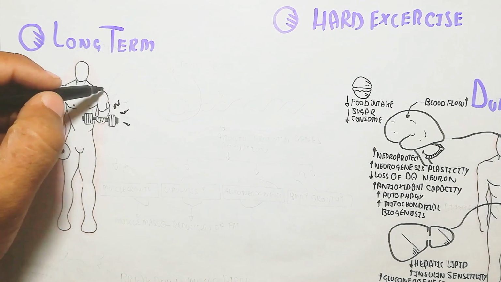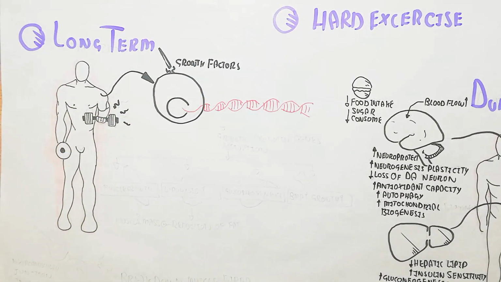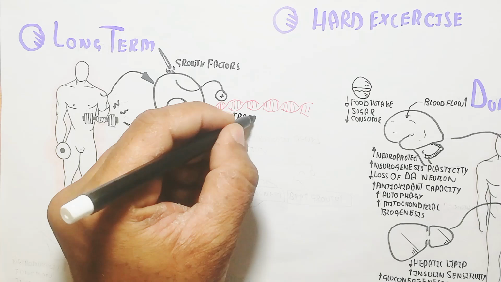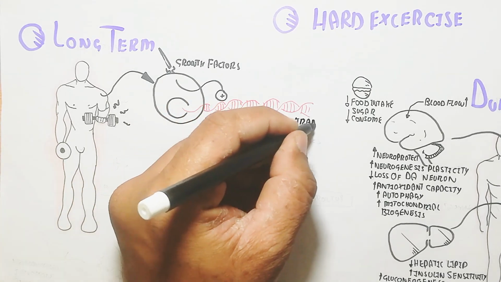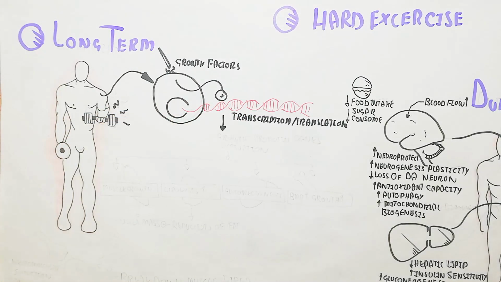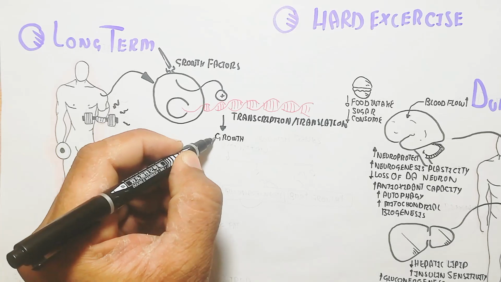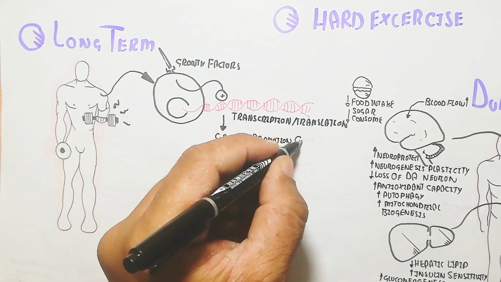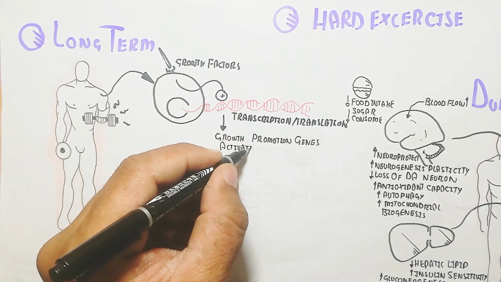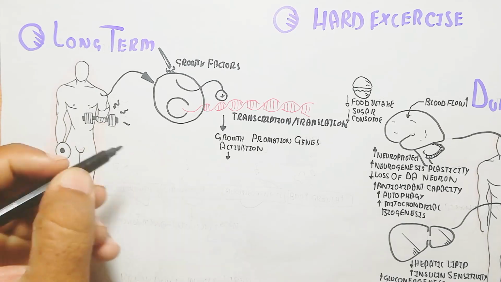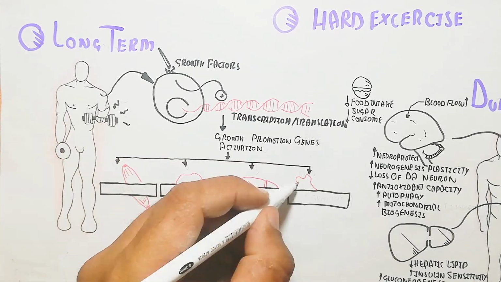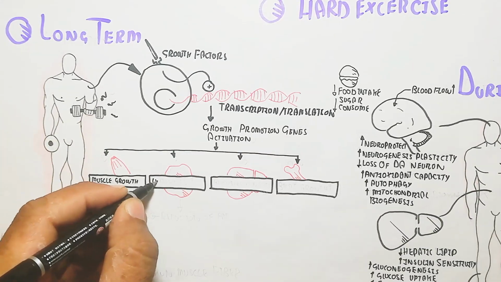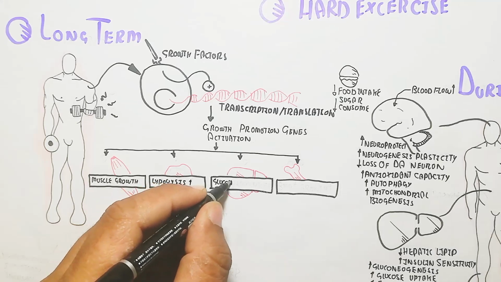This is a person who is training hard. The growth factors will bind with several tissues, leading to transcription and translation of the proteins that are important for growth. Protein gene activation will make tissues function differently, and in this way everything will be remodeled, and changes like muscle growth and lipolysis will increase.